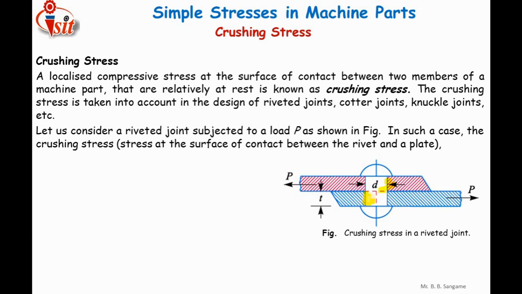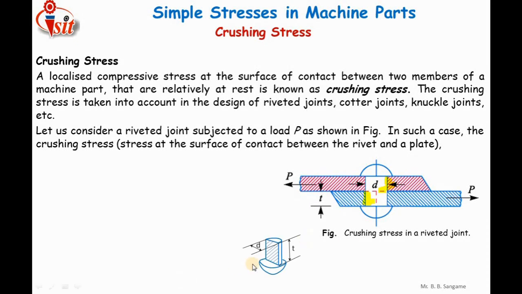In that case, this highlighted portion is contained in the upper plate, and this highlighted portion is contained in the lower plate. So along this portion there is a possibility of crushing failure of the rivet. So let us see how the crushing stress is calculated.